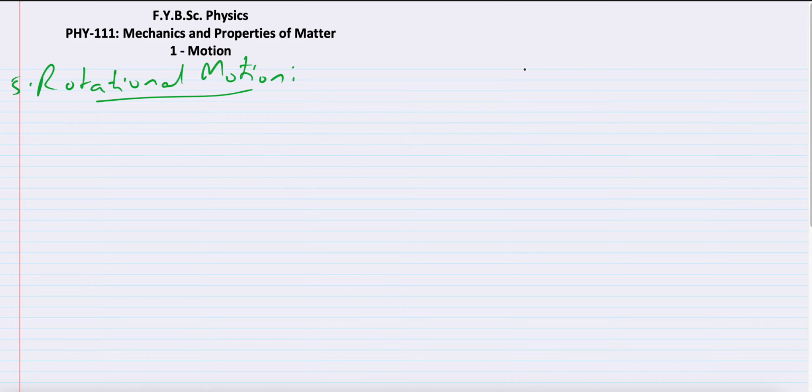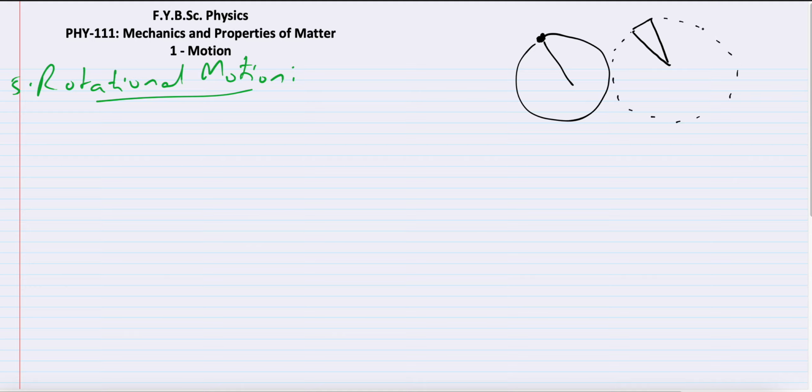So if I take a stone, tie it to a thread, and move it in a circle, this is circular motion. This is a single object. But instead of this stone, what if I have something like this? Now this is not a point object, this is something bigger. If this is moving in a circle, then this will be called rotational motion.